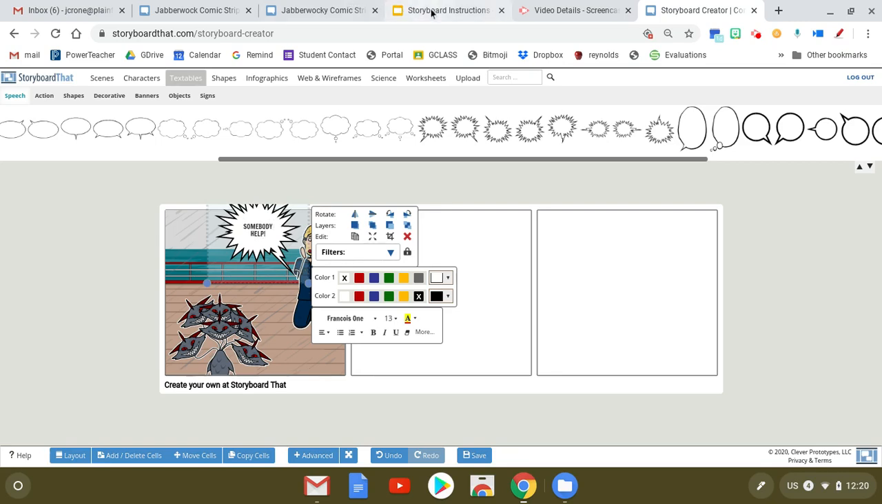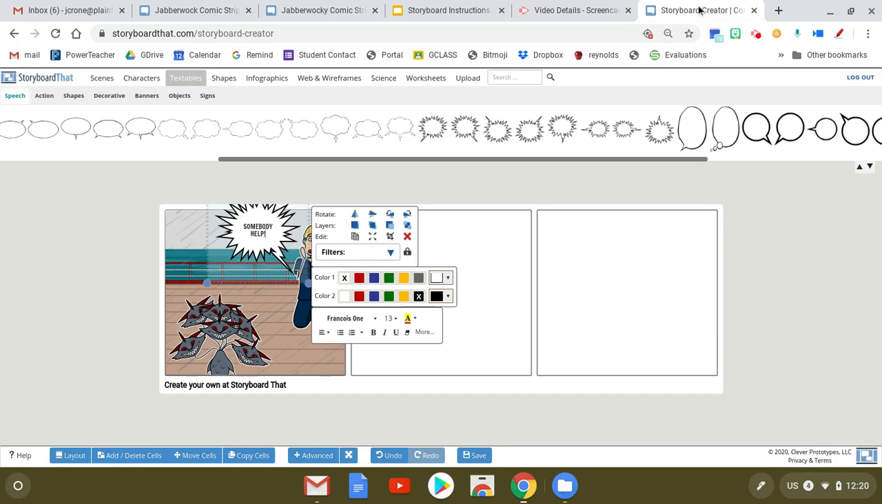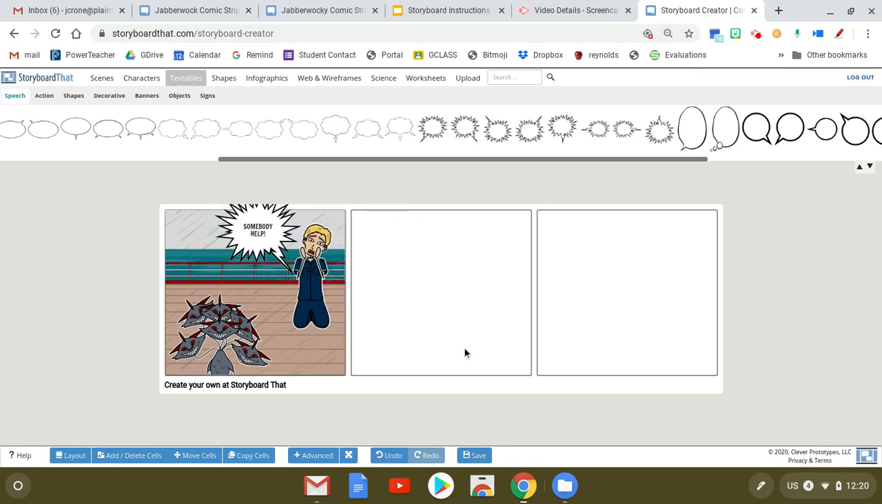And remember, when you're on here, it is your storyboarding from Jabberwocky, so make sure you're paying attention. You're not making your own, but you are including major events and characters of the poem, and providing that context and visuals for items that do not exist. So this is not necessarily all creating your own things that are happening. I have this somebody help, and I would edit that a little bit to change it up.